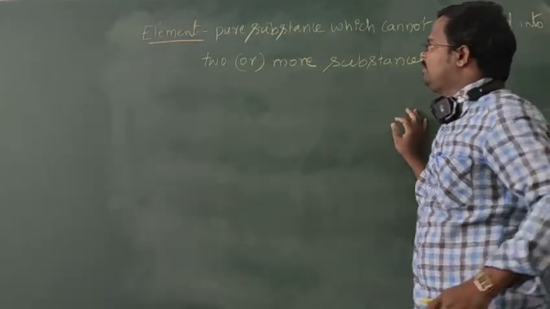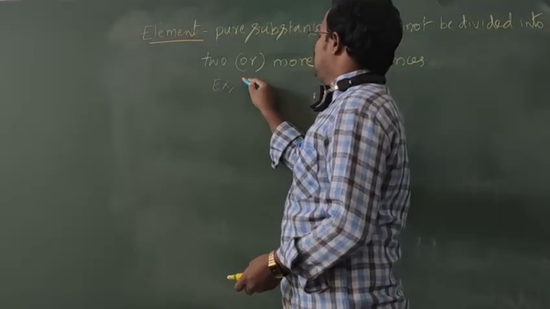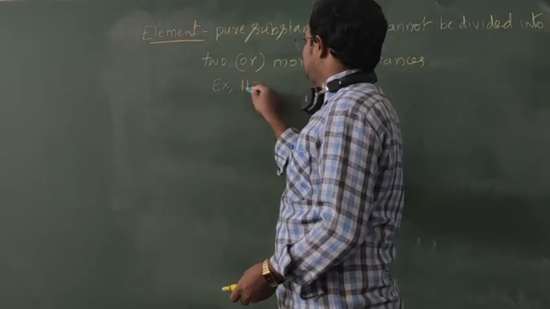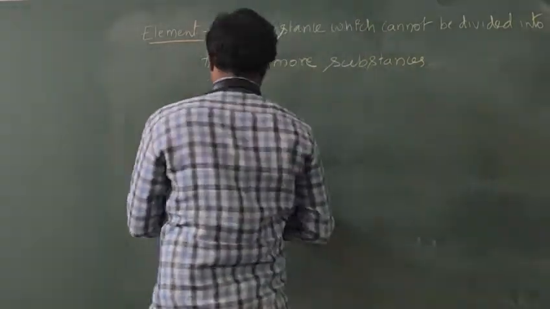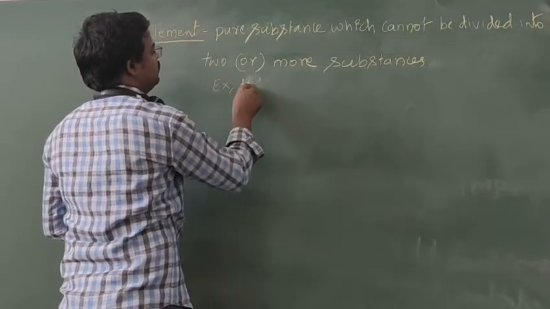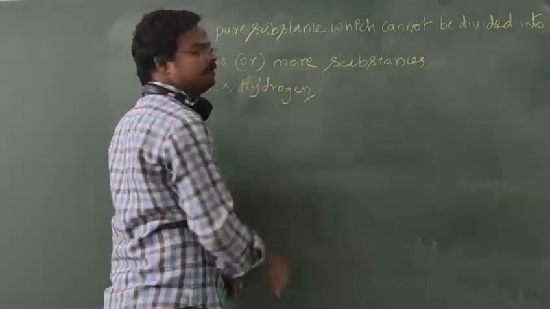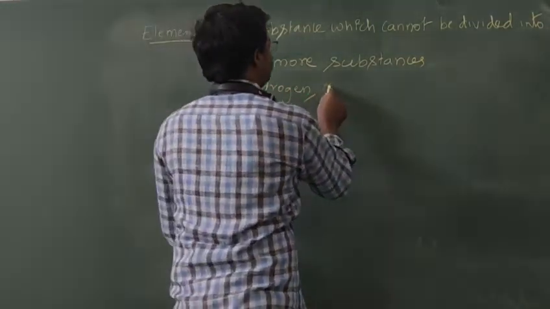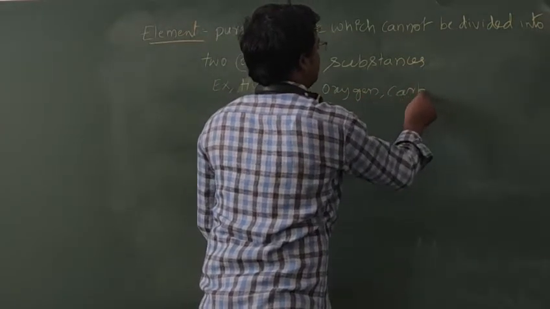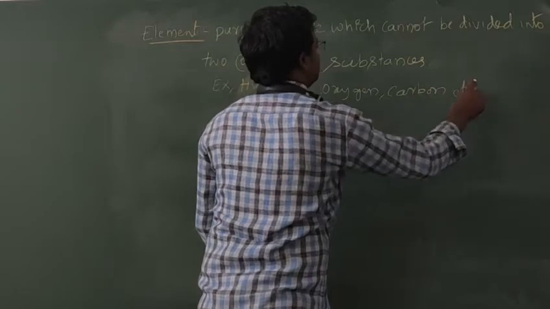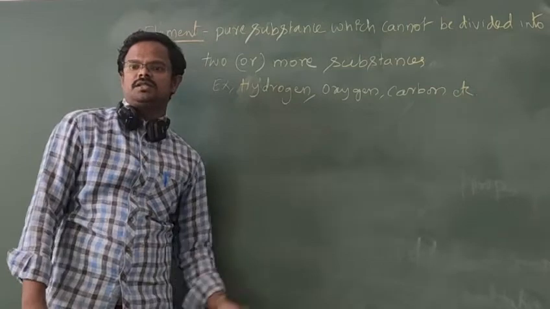Okay, so examples of these elements are hydrogen, oxygen, and carbon, etc. So oxygen, hydrogen, and carbon, these are the elements.